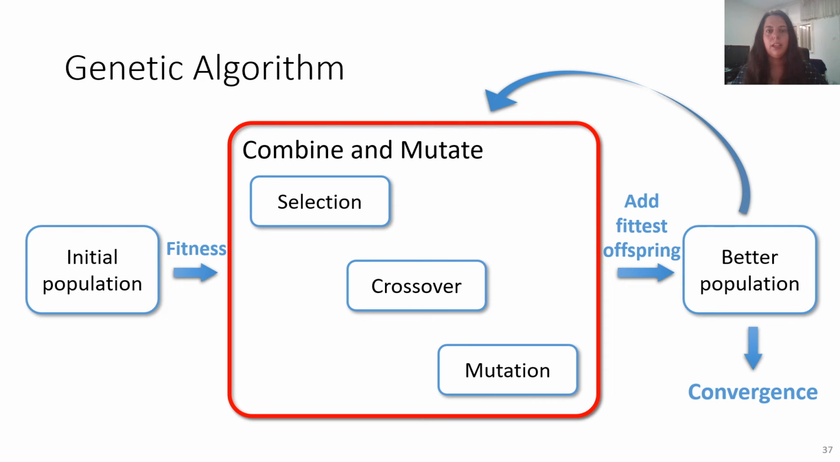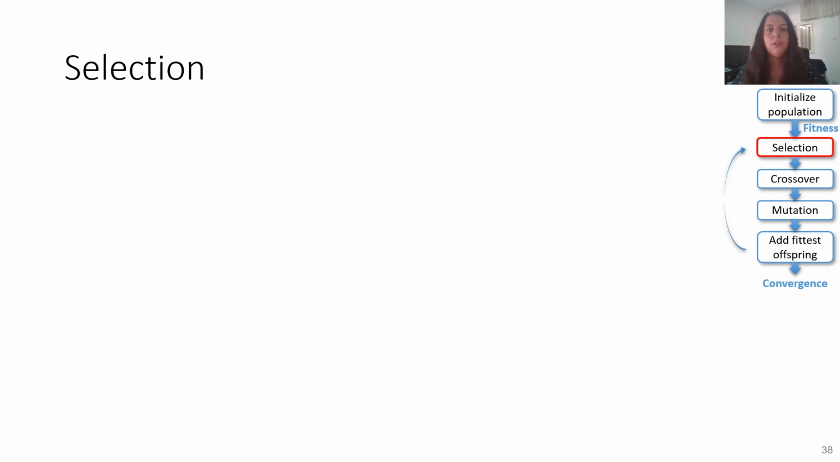Next, we have the genetic operators. After evaluating the fitness of the population, we combine and mutate the solutions. For that, we start with the selection. We want to select the fittest individuals, whose genes will be passed to the next generation. We use a fitness proportionate selection, where the fittest chromosomes have the best chances to be selected.